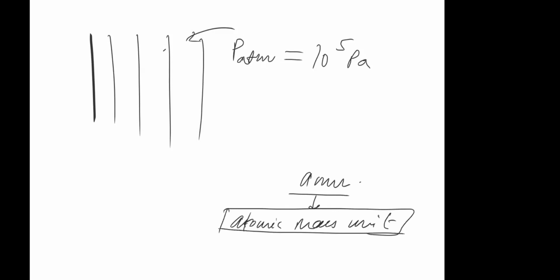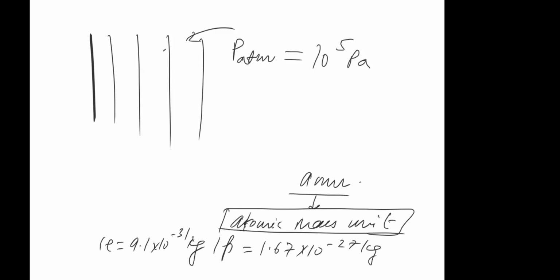Why do we need it? Because when you talk about particles at subatomic level, if you ask me what's the mass of proton, it's 1.67 into 10 to the power minus 27 kgs. If you ask me mass of electron, it's 9.1 into 10 to the power minus 31 kg. Correct? So it's very less as compared to 1 kg.